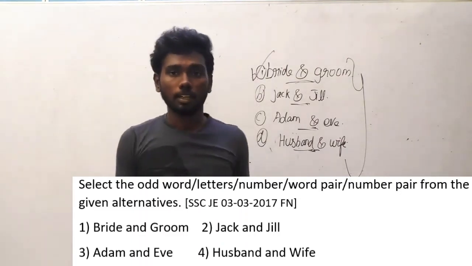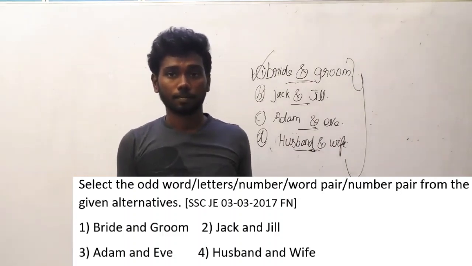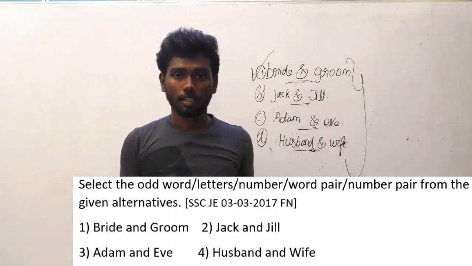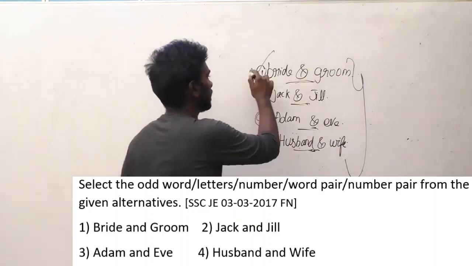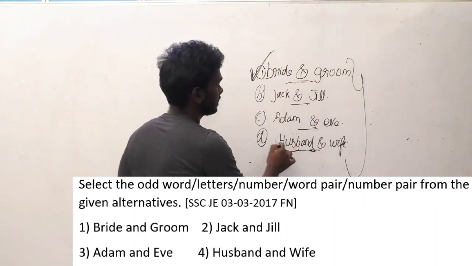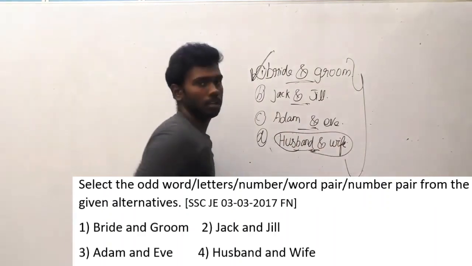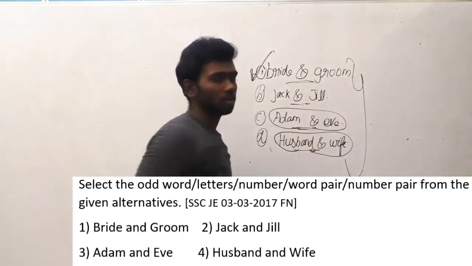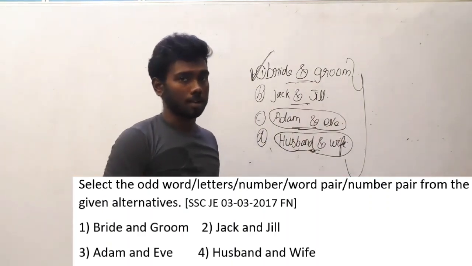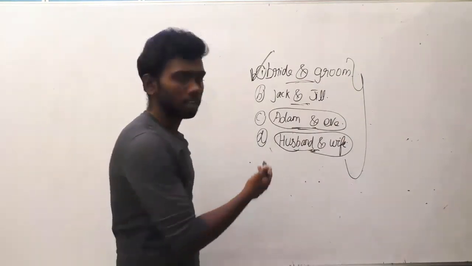Can you guys guess it? Why is the answer option A? You can take some time and guess that, but now I am going to reveal the answer. Why bride and groom? Because look at each and every option. Husband and wife, they are already a pair. Adam and Eve, obviously, I think most of you know the story of Adam and Eve, so they are also a pair.